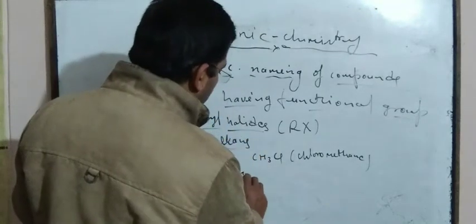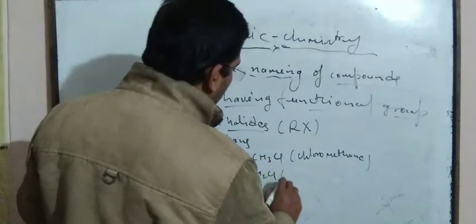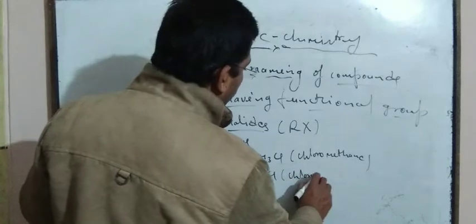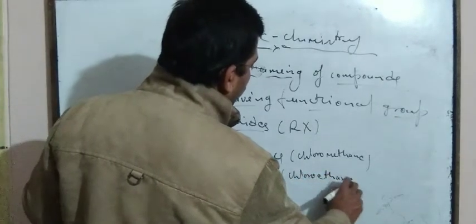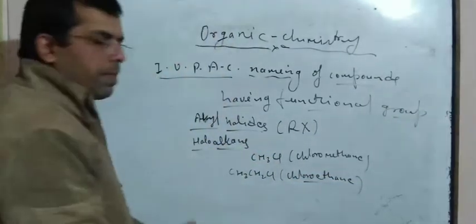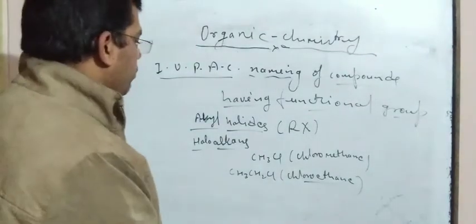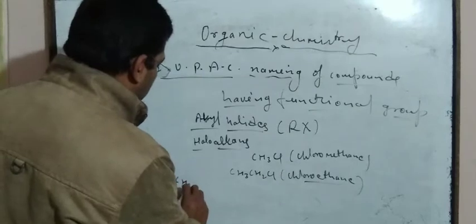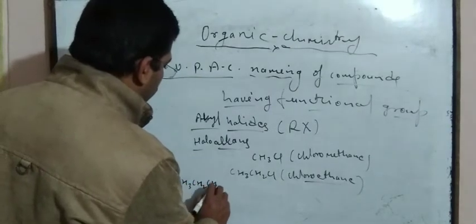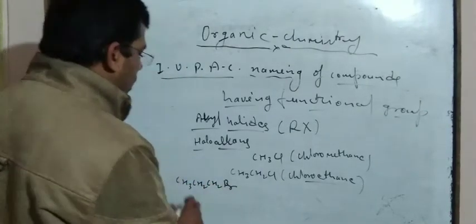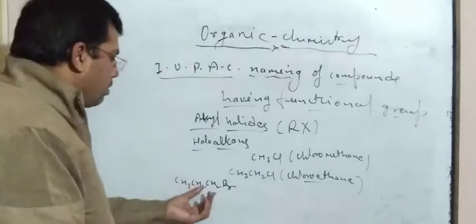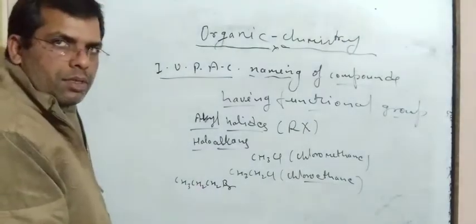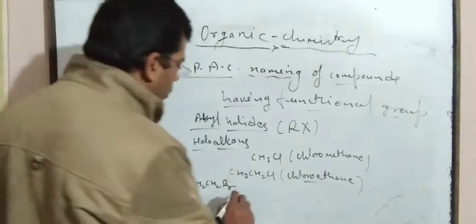If CH3CH2Cl is taken, then it is known as chloroethane. Similarly, if this compound CH3CH2CH2Br is taken, then it is bromopropane, because three carbon atoms are present.